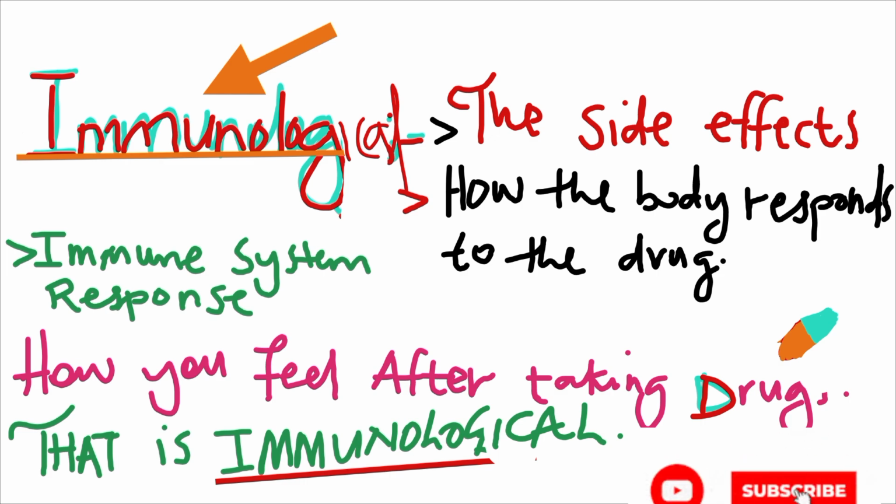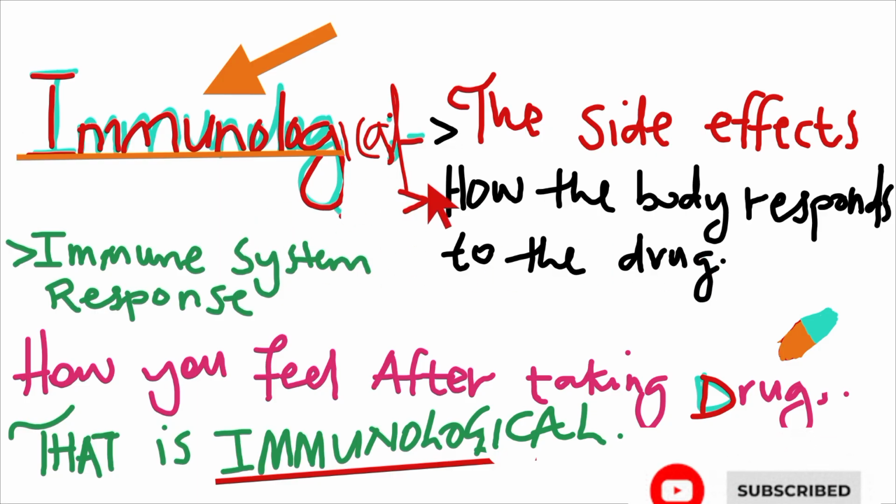Okay. So it is actually the immune system response that will trigger that. The immune system will respond to the drug and then it will act, and then you are going to feel that side effect. So how the body responds to the drug is basically what we call what?